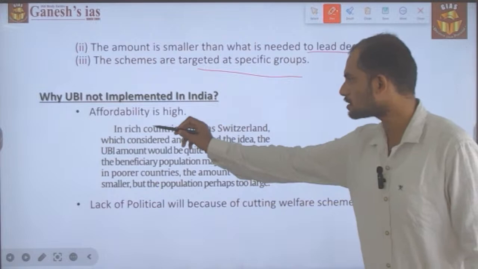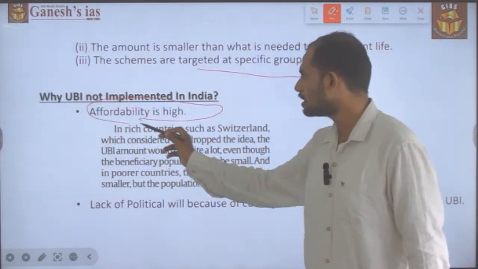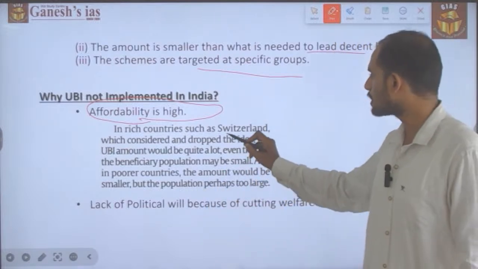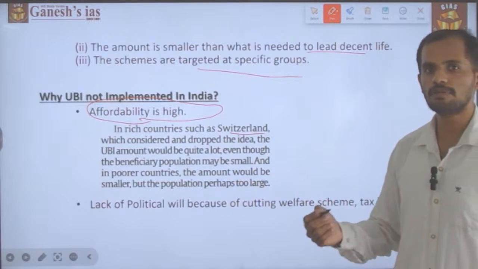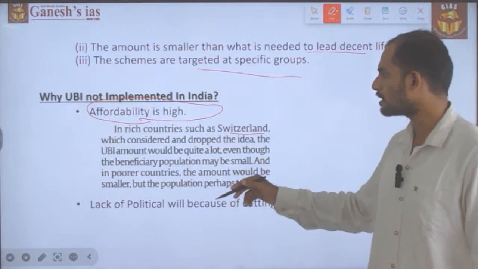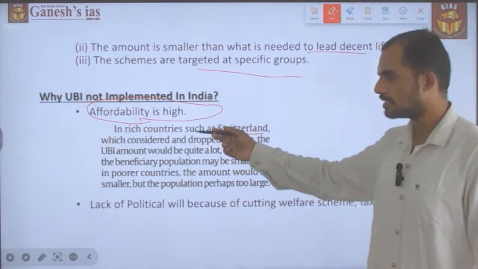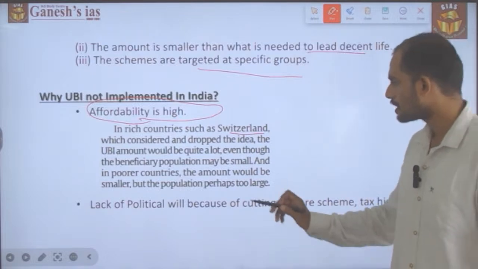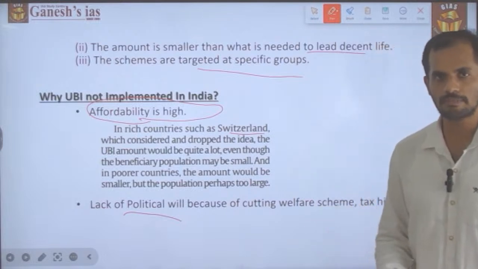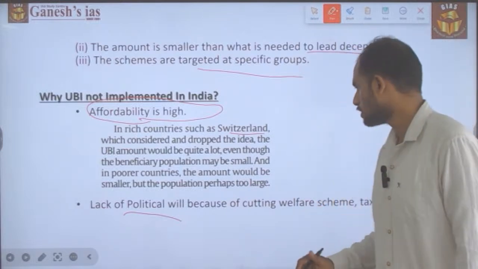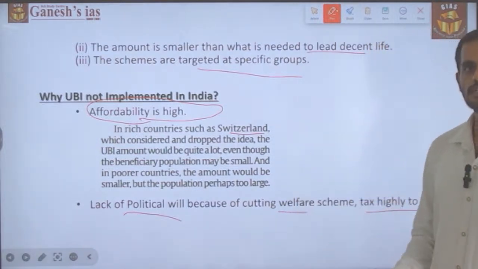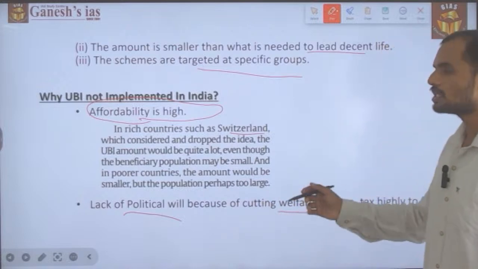First and foremost is the cost. Because of the high cost, the government is not able to implement this scheme. For example, a rich country like Switzerland, which initially considered implementing universal basic income, revoked its decision because of the high cost. Secondly, the lack of political will. If universal basic income is implemented, other welfare schemes will be revoked. Similarly, taxation will increase, which political parties will hesitate to do because of the loss of votes.